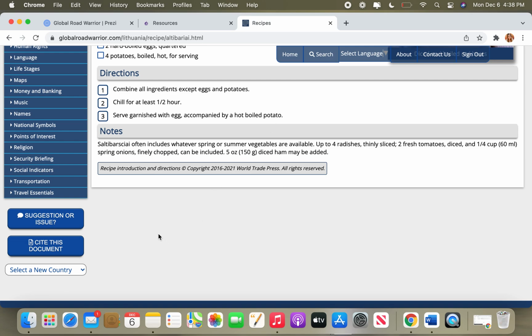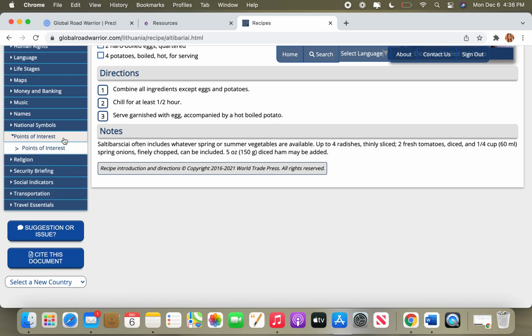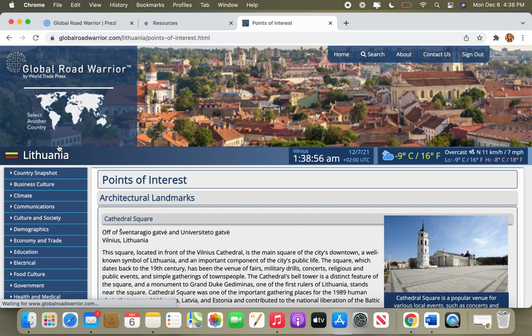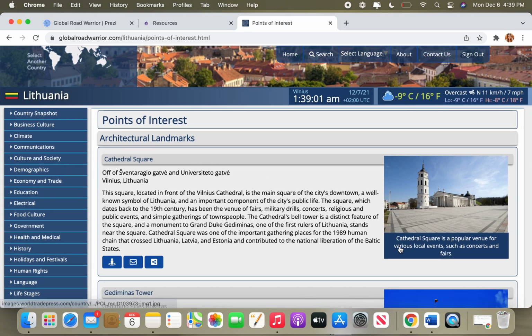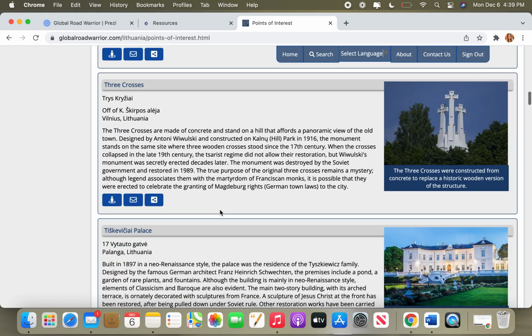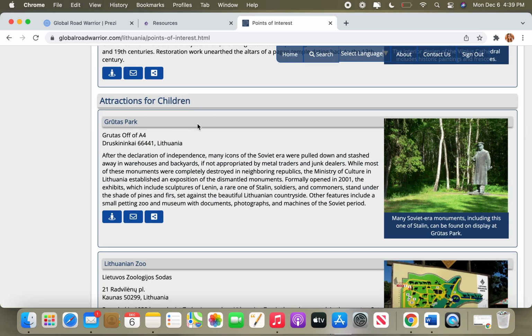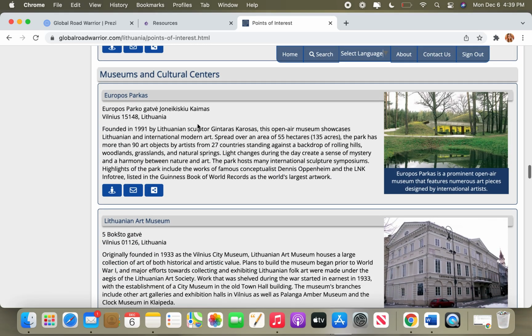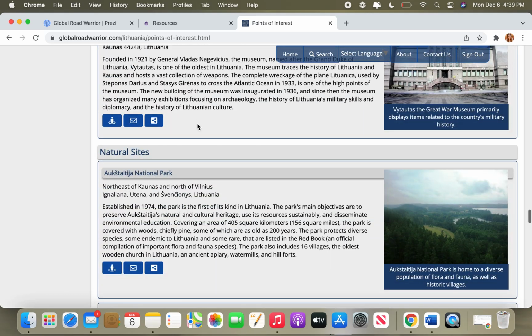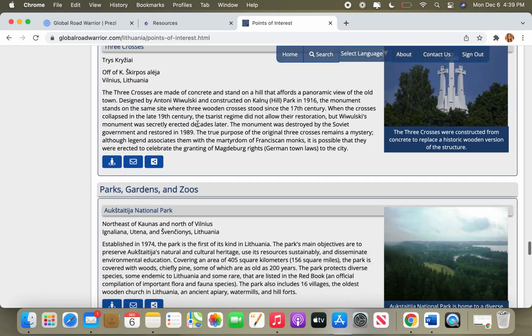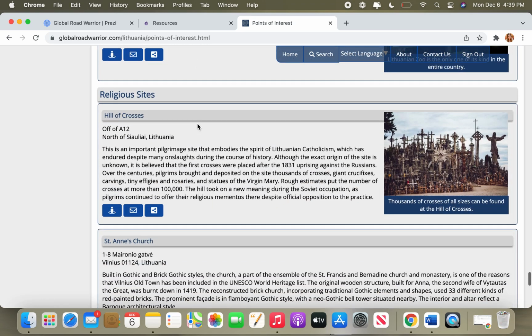I am going to find now points of interest, which I showed you before. So it's down at the bottom here. So you'll see the points of interest and this first one that I'd shown you already, but you'll also see that they're divided into different tabs. So you've got architectural landmarks here, and you'll find other things like attractions for children, and museums and cultural centers, and natural sites, parks, and religious sites. So you can look up by the different category that you're trying to find things about.